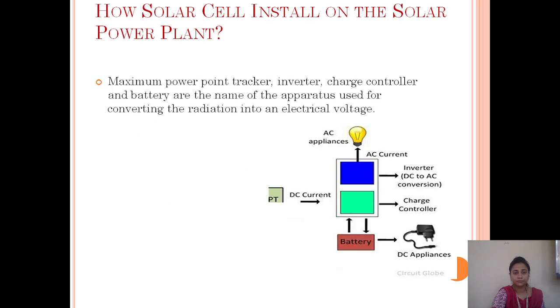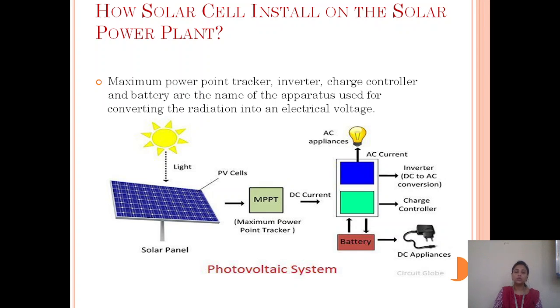Next, how a solar cell is installed in a solar power plant. Here you can see on the screen, the solar panel is there. Photon energy is incident over the solar panel or PV cell. From the PV cell, the output is given to the MPPT, maximum power point tracker. From there, the DC output is given to a charge controller, and from the charge controller it is given to the battery.